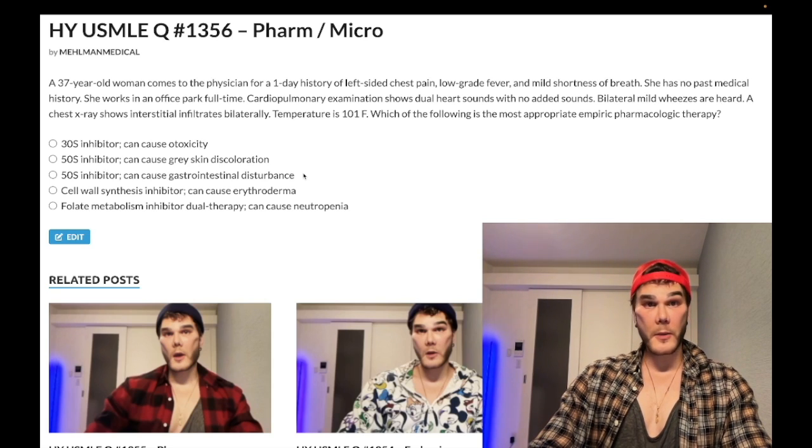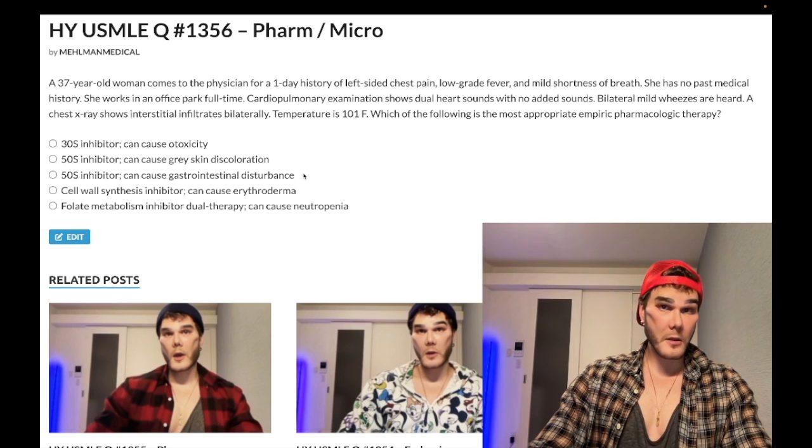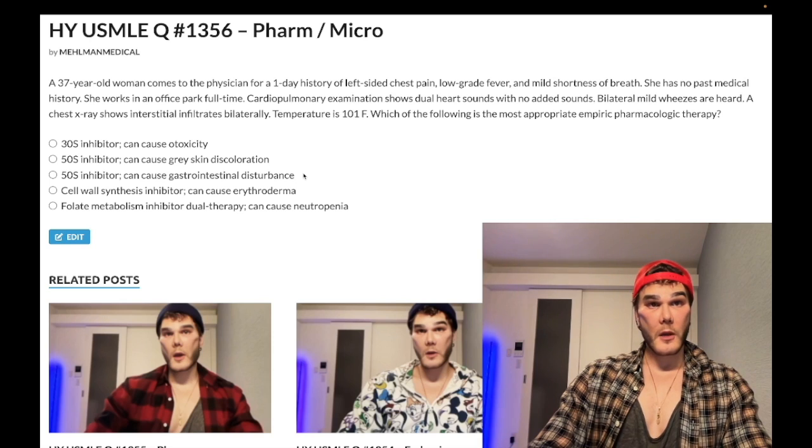Choice E, folate metabolism inhibitor dual therapy can cause neutropenia. That refers to Bactrim, TMP-SMX, trimethoprim-sulfamethoxazole. Bactrim's used for UTIs. It's also used as the prophylaxis and treatment for pneumocystis jirovecii pneumonia, which is actually bilateral and ground glass pneumonia, but that's going to be immunocompromised patients, HIV patients, CD4 under 200. Bactrim's also used as the prophylaxis for toxo when you get a CD4 count under 100. If you're on the prophylaxis already for pneumocystis, CD4 of 200, you have two birds with one stone, but sometimes patients aren't. If a patient gets toxo, however, the treatment is sulfadiazine and pyrimethamine, not trimethoprim-sulfamethoxazole.